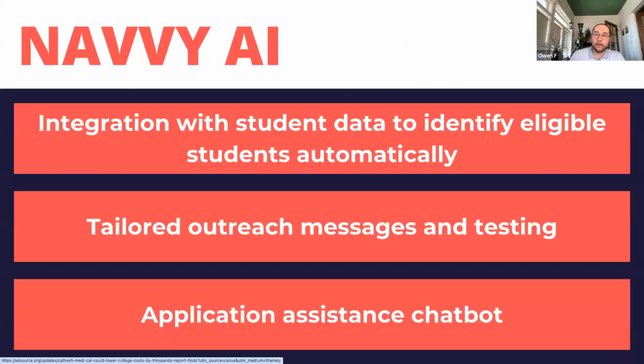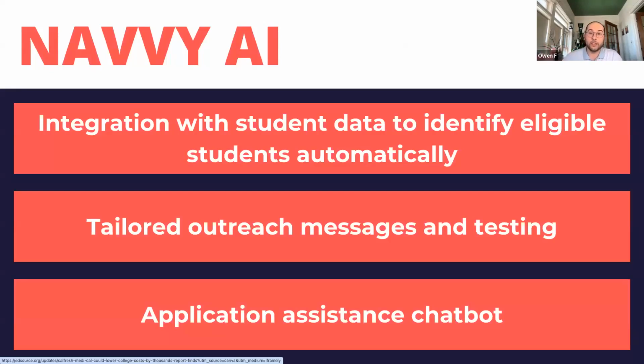The AI tool that we have called Navvy AI is a really great piece of technology that we've worked with the Impactica team to develop. Basically, the tool integrates with student data in your enrollment systems to identify students who are likely eligible for SNAP, and it does it all automatically.